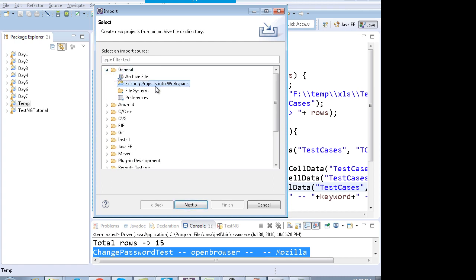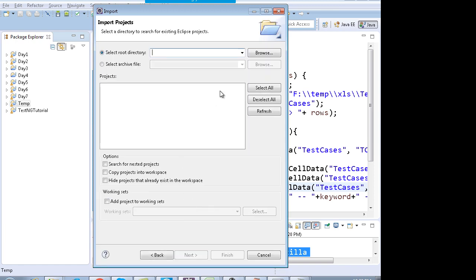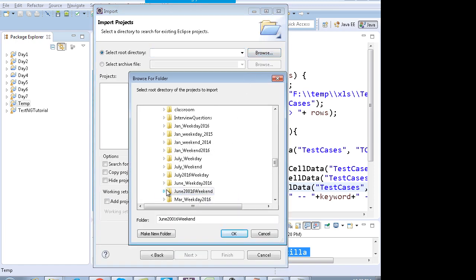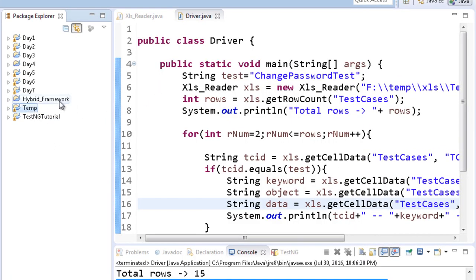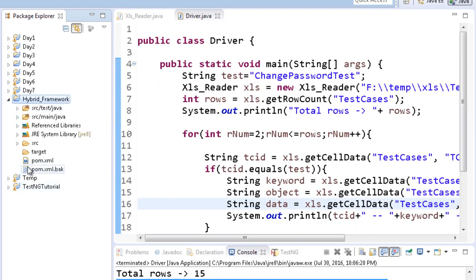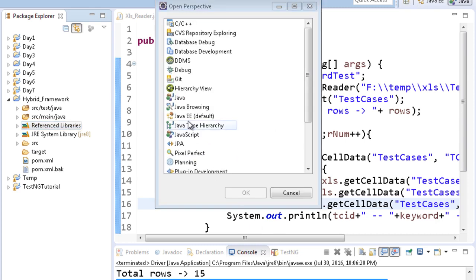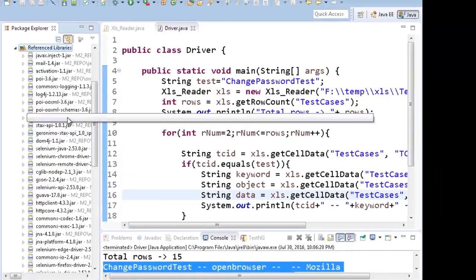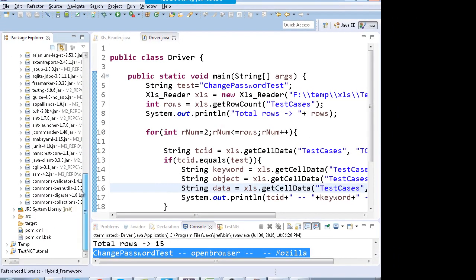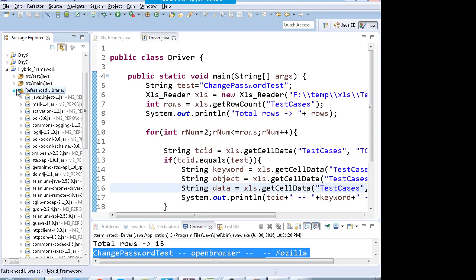Under General you will see Existing Projects into Workspace. You go over here and import this from your hard drive, and you will see the project coming up, hybrid framework. Make sure you are in the Java perspective: click on this icon, open perspective, and select Java from here. Under Reference Libraries you will have all the jar files from Maven which you had specified in the XML file.